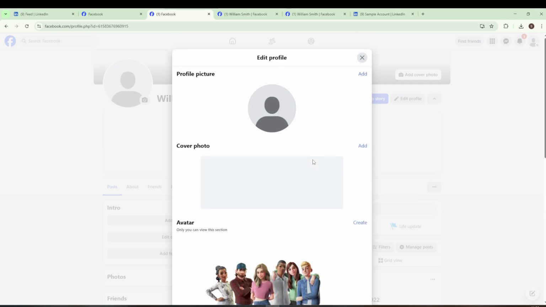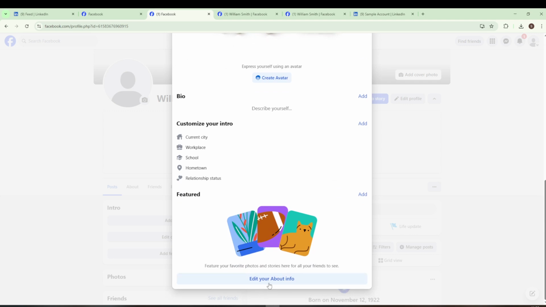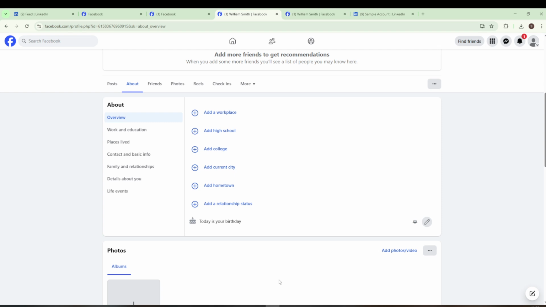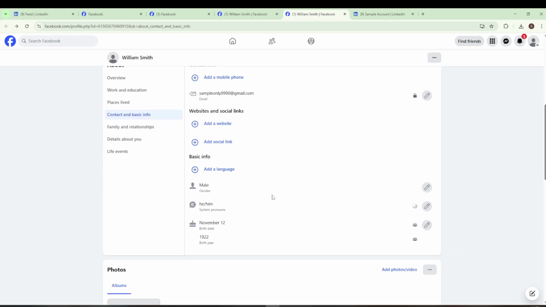Now that you're in, scroll down the menu until you arrive at the bottom. Here, you'll notice an area labeled Edit Your About Information. Give that a click. Once you're in the About Information section, continue to scroll until you encounter the Contact and Basic Information tab. Click on this and you'll find yourself in a new area with a category called Websites and Social Links. Adjacent to this, you should see a pencil icon.